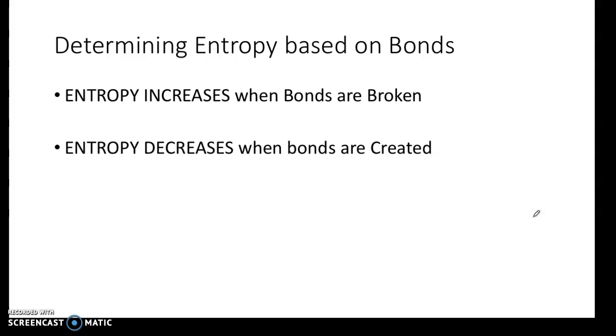But when you break a bond in a compound, the molecules that were stuck together are now able to free flow. They're able to go wherever they want to. So when you break a bond, you have less order, and when you create a bond, you have more order. It's more organized.